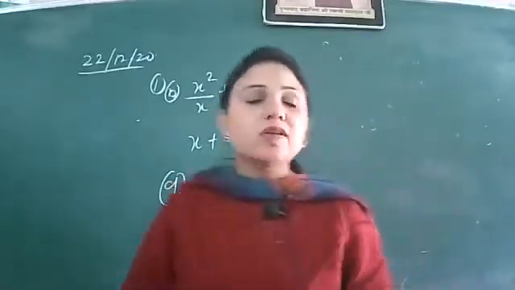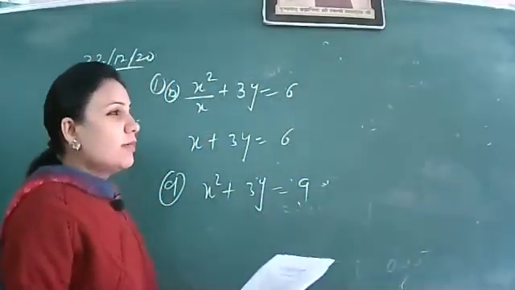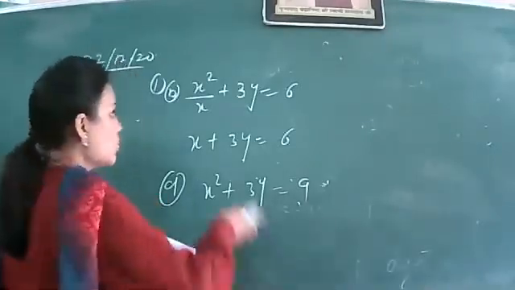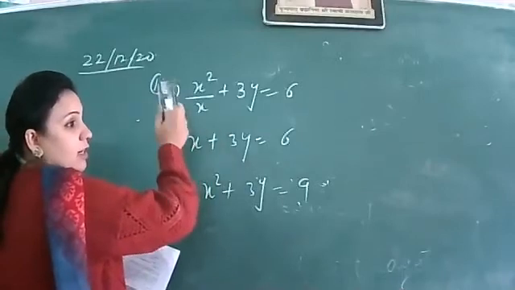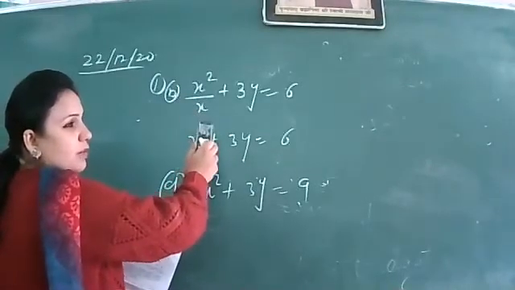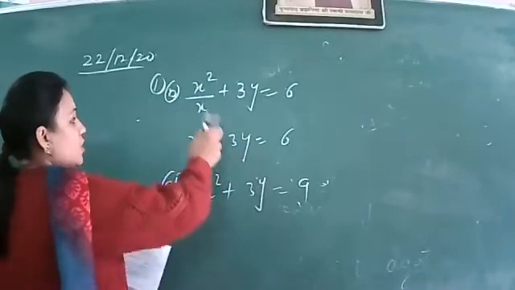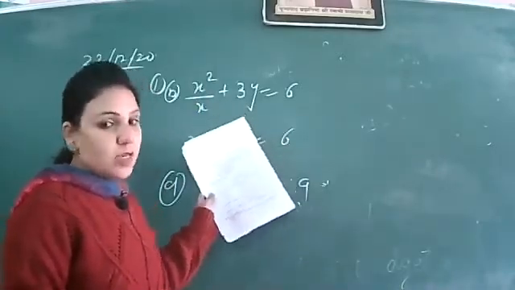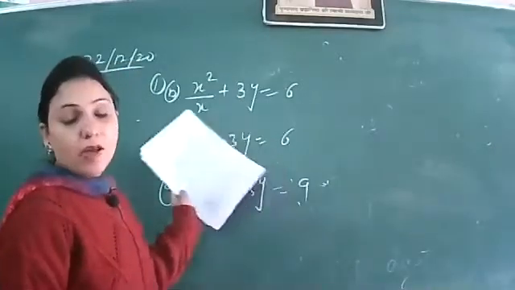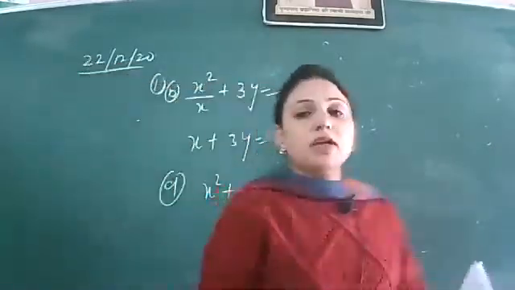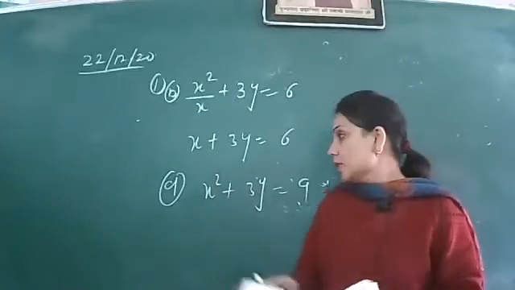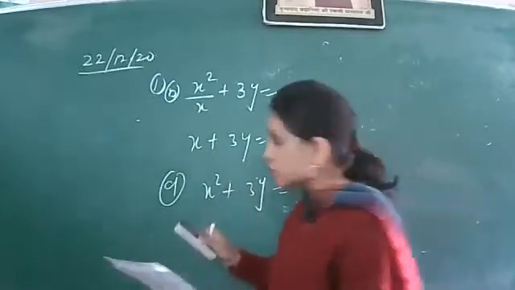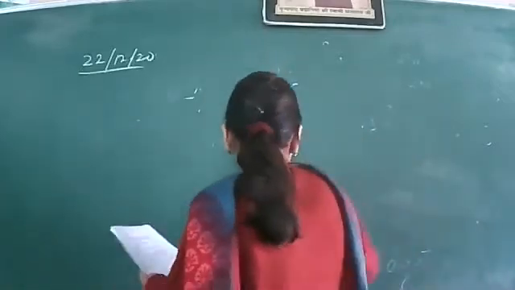So most of the students were trapped in the confusion that I put in the first option. This was the confusion that I created, to see whether students are getting my point or not. But you didn't get my point, you just took it to be not a linear equation. But when we simplify it, we see that its power becomes 1 everywhere. So it is a linear equation in two variables. This is quadratic, D option, right? So this was the mistake in the first MCQ.